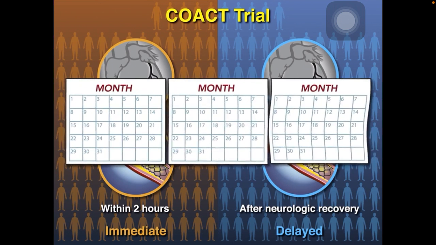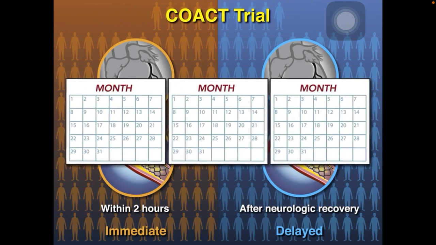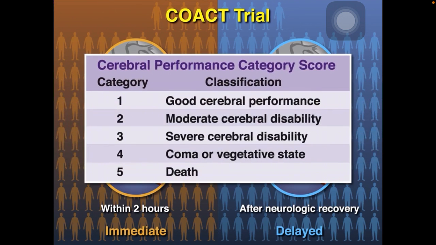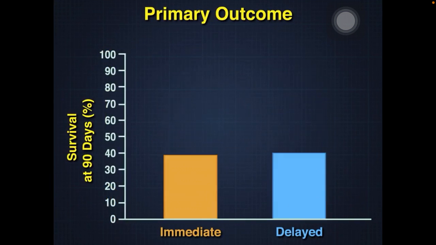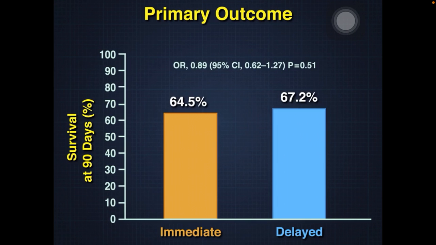The primary outcome was survival at 90 days. A key secondary outcome was 90-day survival with a cerebral performance category score of 1 or 2, indicating good cerebral performance or no more than moderate cognitive disability. There was no significant difference between the intervention groups in the primary outcome.